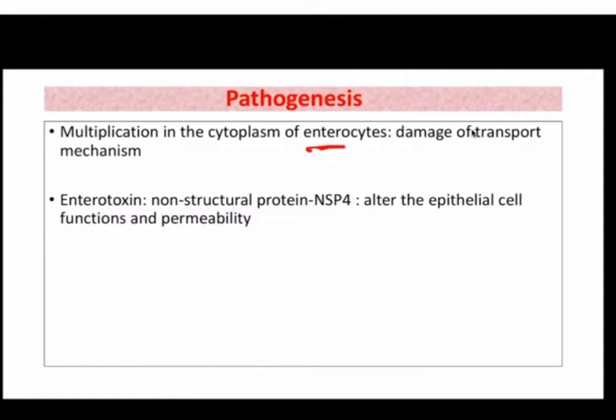So multiplication of viruses inside the enterocytes will itself lead to damage of the normal transport mechanism of the intestine, leading to secretory diarrhea. Then another mechanism is, as I told you, there is one non-structural protein which is NSP4. It acts as an enterotoxin. So it induces secretory diarrhea, probably by altering the normal function of epithelial cells. Okay, so this is the mechanism of rotavirus diarrhea. But it will not invade. Invasion is not there. So only secretory diarrhea will be there.